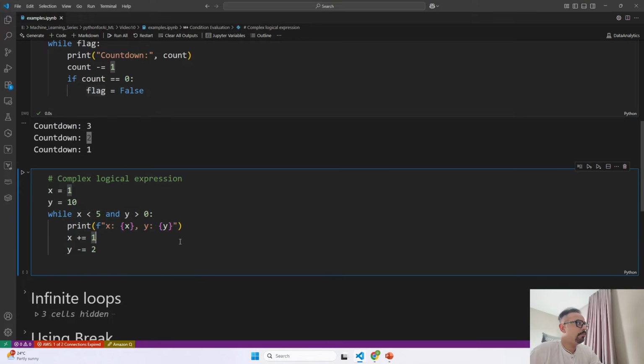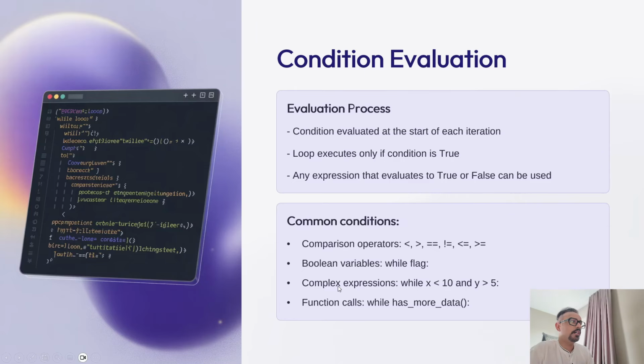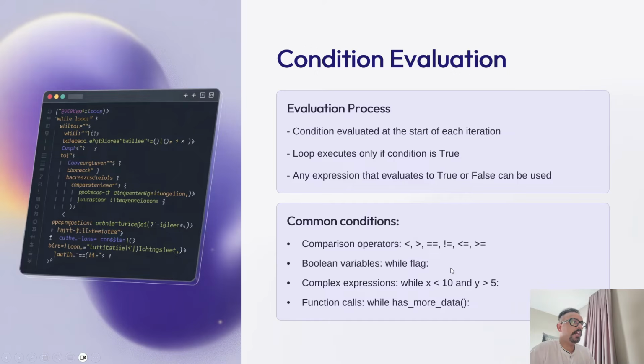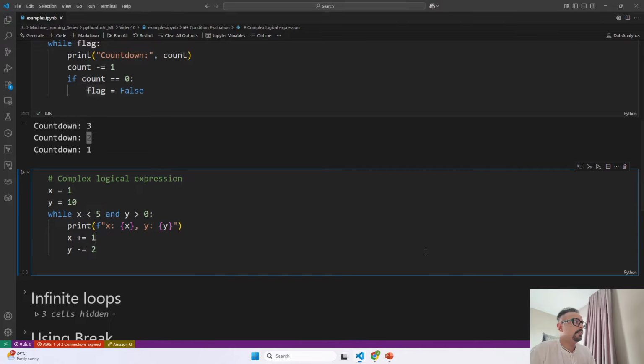Now let's talk about how you can use complex expressions where we are using multiple expressions together, that is less than and greater than. So over here we are using comparison operators as well as conditions, that is and over here. So the loop runs as long as the conditions x being less than 5 and y being greater than 0 are true.